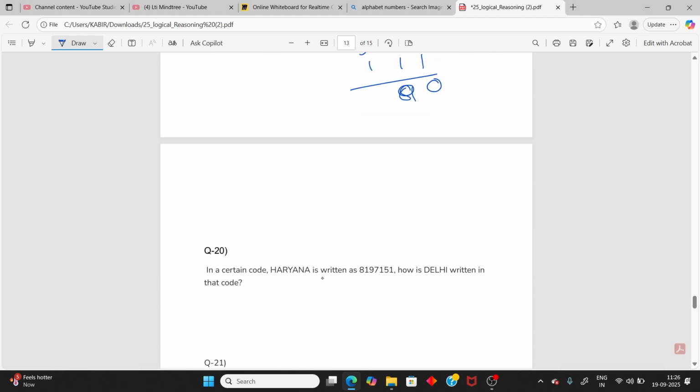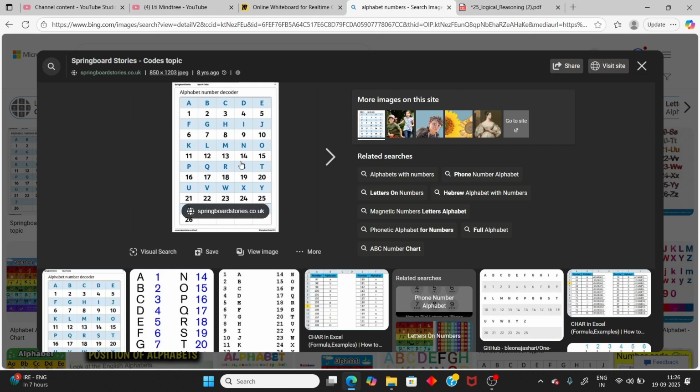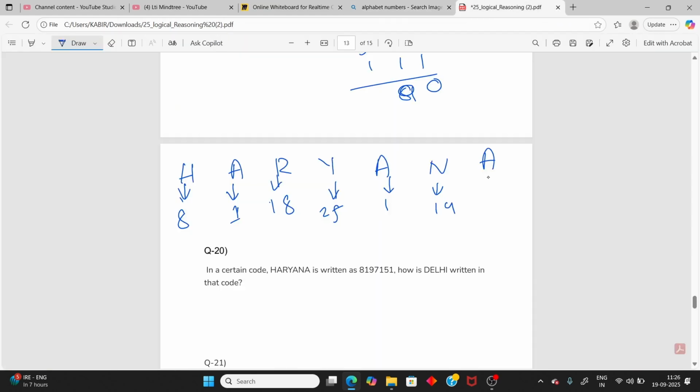Now in a certain language, HARYANA is written as 8 1 9 7 1 5 1. So first take H, which is 8, A is 1, R is 18, Y is 25, A is 1, N is 14, and A is 1.